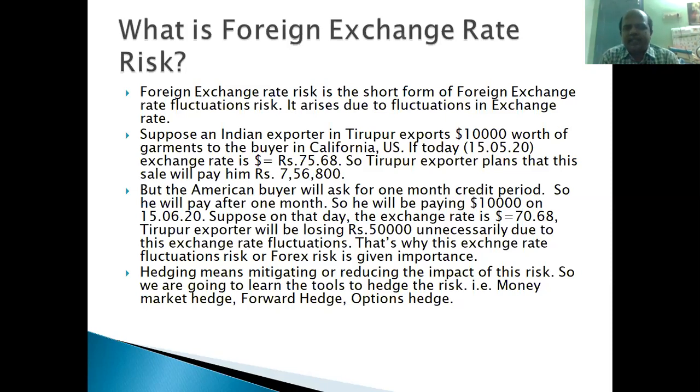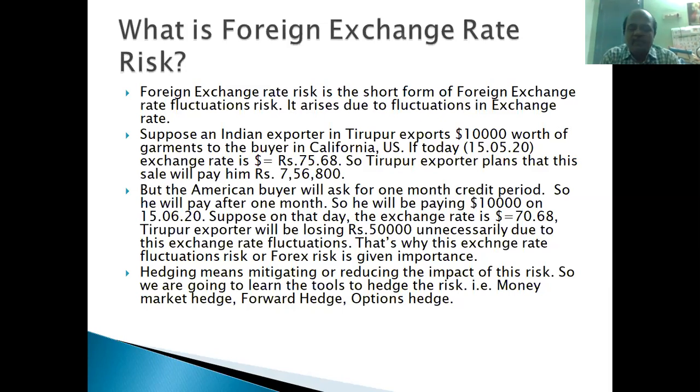Suppose today's exchange rate is $1 equal to 75 rupees. When the American buyer settles the amount of $10,000 to the Tirupur exporter, suppose the exchange rate becomes $1 equal to 70 rupees.